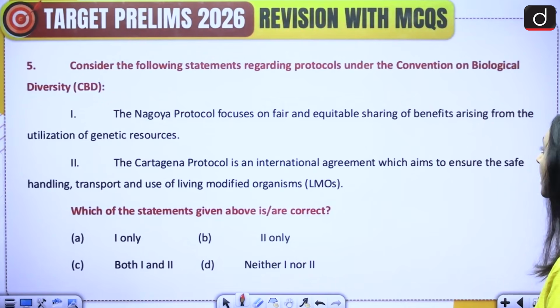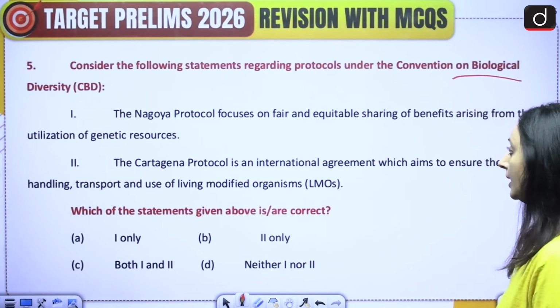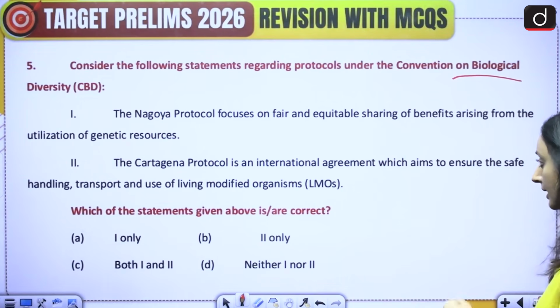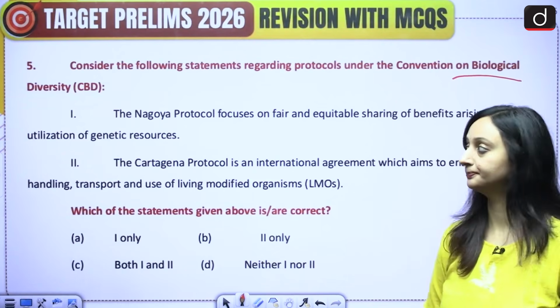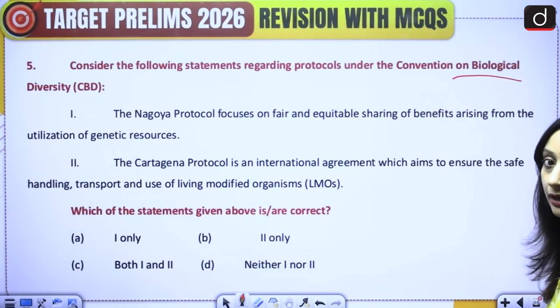Consider the following statements regarding protocols under the Convention on Biological Diversity. 1. The Nagoya Protocol focuses on fair and equitable sharing of benefits arising from the utilization of genetic resources. 2. The Cartagena Protocol is an international agreement which aims to ensure the safe handling, disposal and use of living modified organisms. Which of the statements given above is or are correct? A. 1 only, B. 2 only, C. both 1 and 2, or D. neither 1 nor 2. Please attempt this question. We're talking about specific protocols under CBD, Nagoya Protocol and Cartagena Protocol.